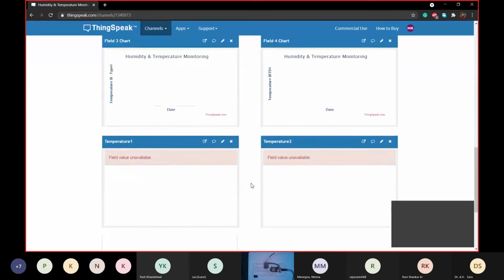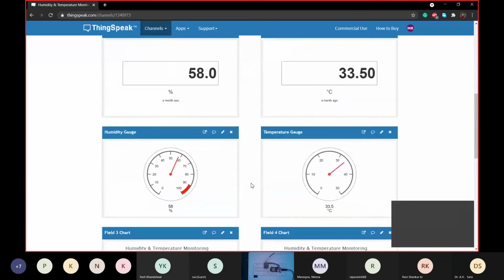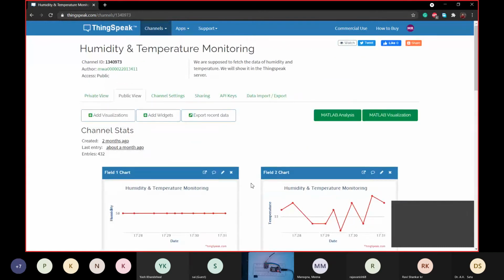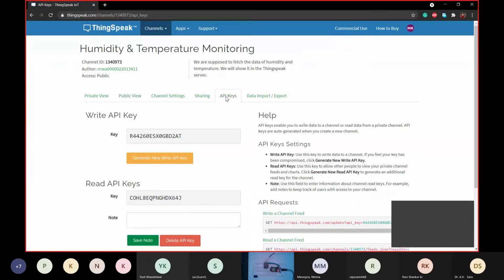So we have these channels available with us. I'm using those channels only. I'm not creating anything new. I have my API key with me. I will use this API key for the combination of RTD, MAX6675 and other part.